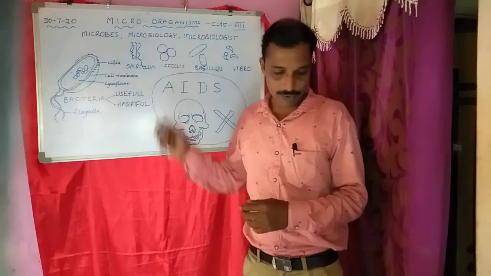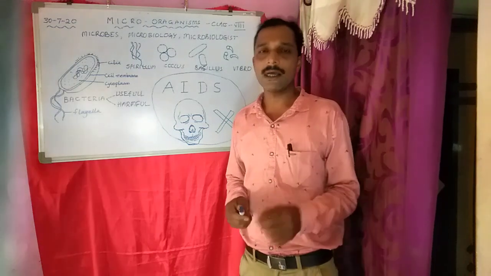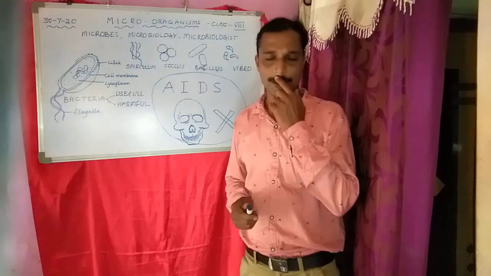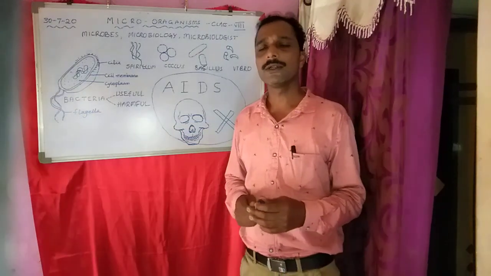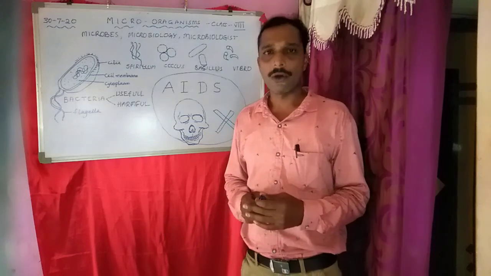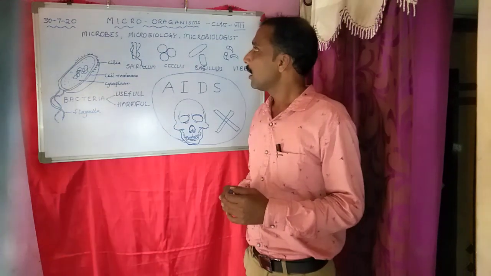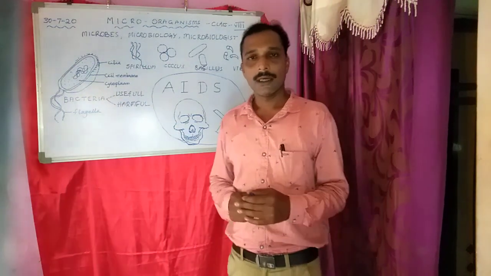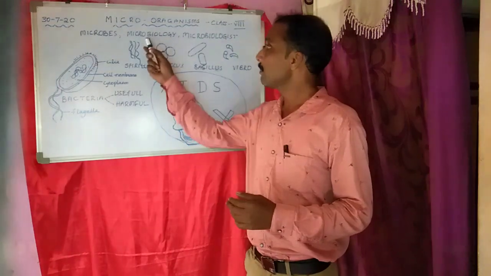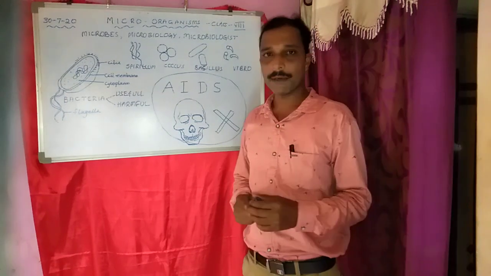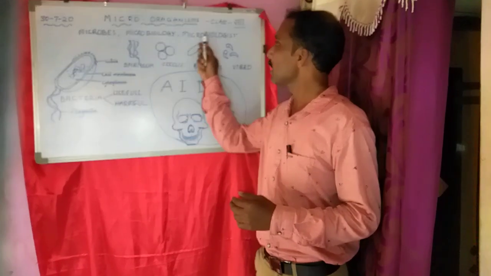Now we will come to the size of these microorganisms. The size varies in microns. The smallest microorganism is said to be 0.15 micron. Micron means 10 raised to minus 6. Now we come to the branch which deals with microorganisms, known as microbiology. The scientist who studies microorganisms is called a microbiologist.